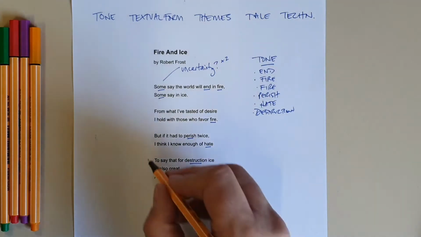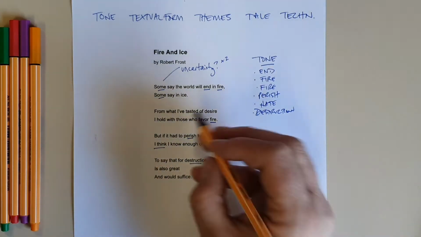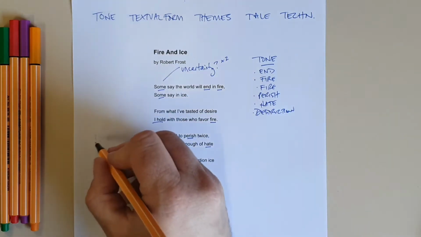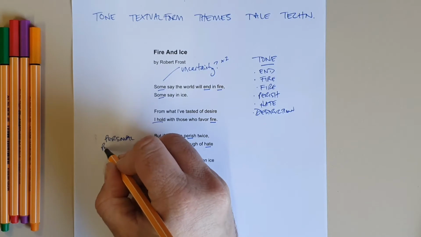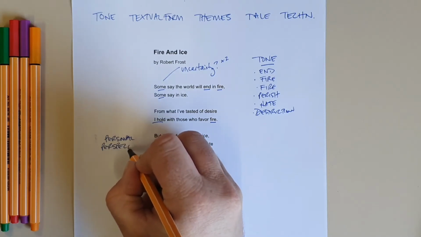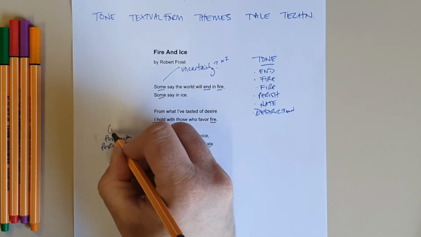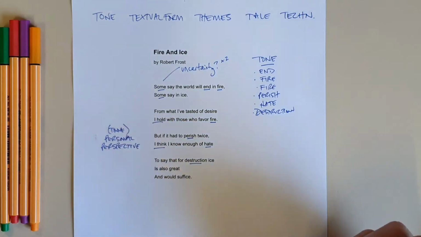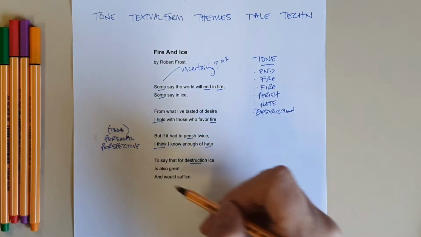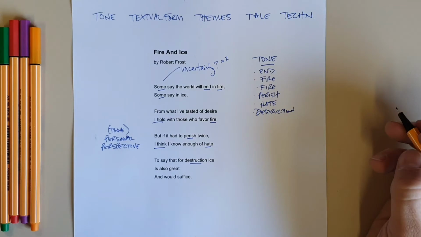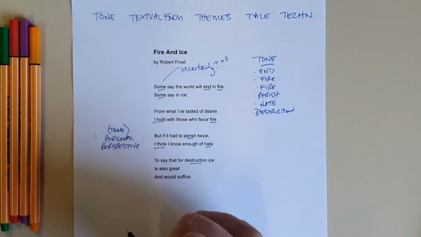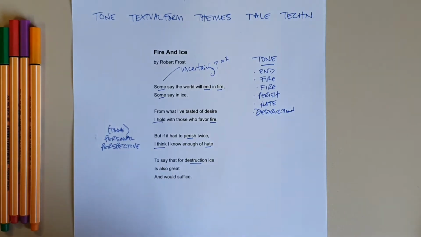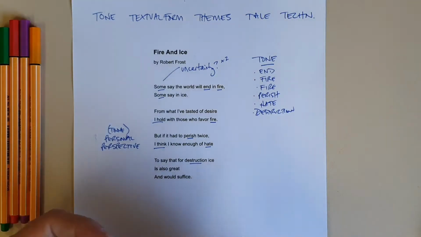All right, the other thing here is I've got the idea of I think, I hold. You've got this idea of it being a personal perspective. So I'm just going to write personal perspective. All right, I'm going to put in brackets, and again, this is a tone issue. All right, and so I could actually go through and work out, well, who is saying this? Who is the persona? And so for me, I think that you've got this idea of Robert Frost being the persona of the poem.